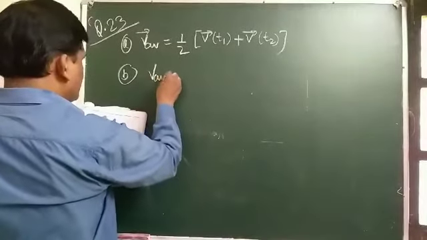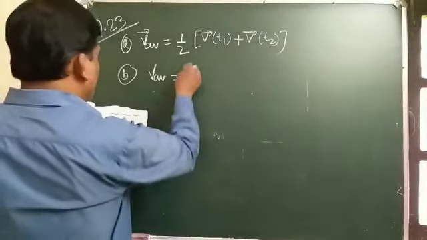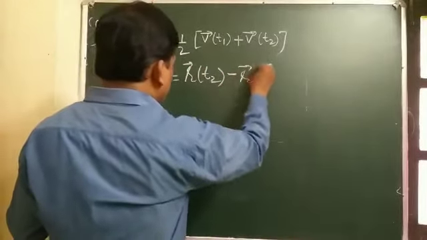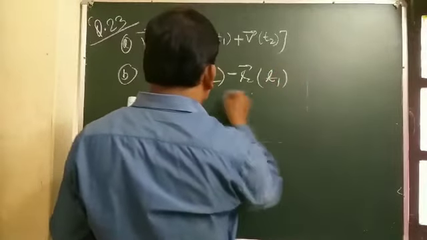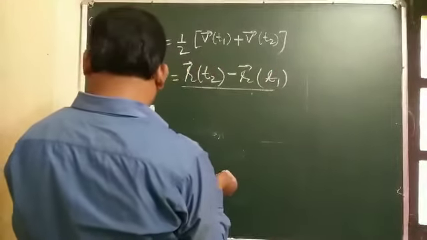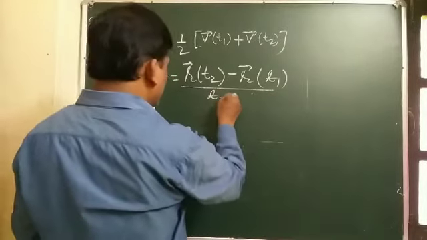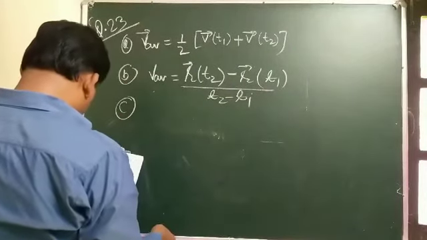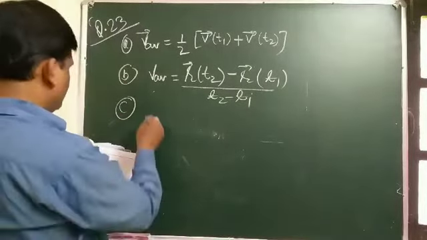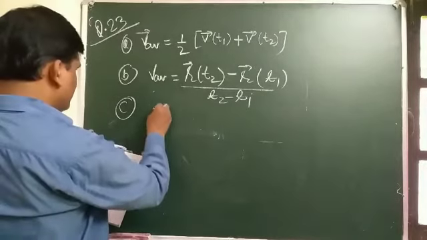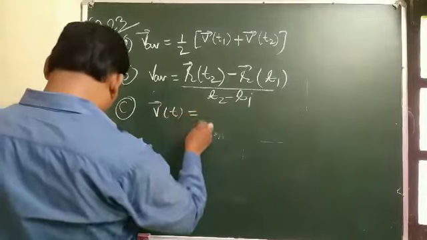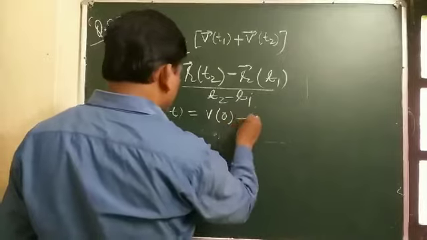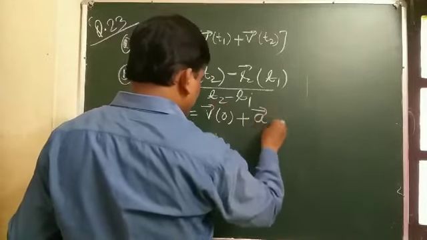V average, which is written here, as R vector at T2 minus R vector at T1 divided by T2 minus T1. And C part: V average, and Vt is given, written as V at time t equal to 0 plus vector A and t.